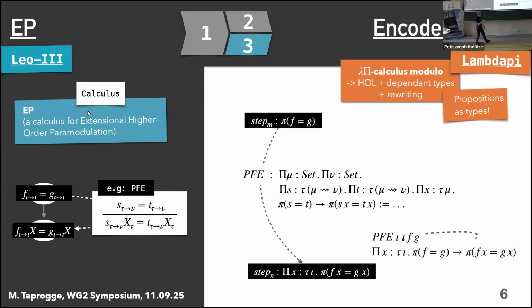And just as a side note, we've already heard that in actual encodings, we're of course going to define all of our symbols. This is also true for our rules. So when we actually have an encoding of the rules, we're going to provide proofs in terms of our meta logic that actually show that our rules are correct and not just state them like we did here. Okay, so in this fashion, we can encode some of our rules.